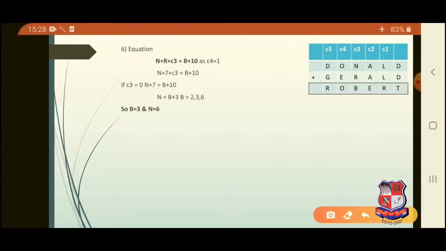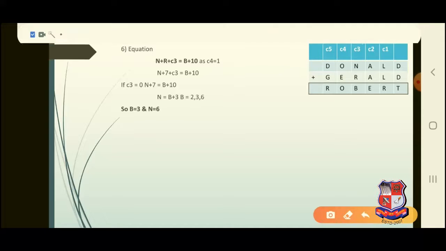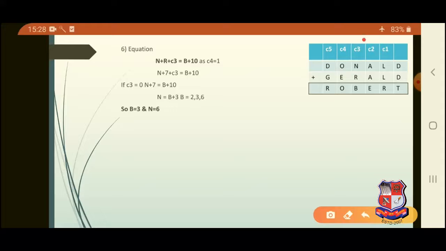The last equation here is N plus R plus C3 is equal to B plus 10. If C3 is equal to 0, then the values go as N plus 7 is equal to B plus 10. Now the values B can take are 2, 3, 6, but seeing the equation we come to the conclusion that B should be equal to 3, so N can be 6, that is 3 plus 3, 6.